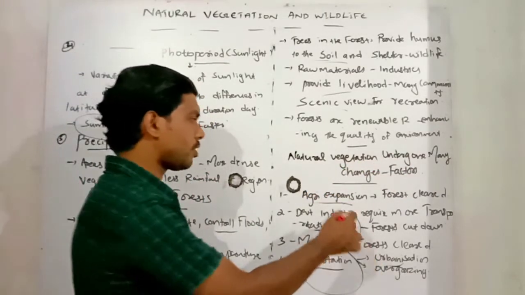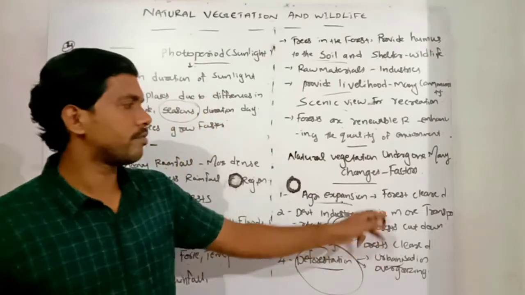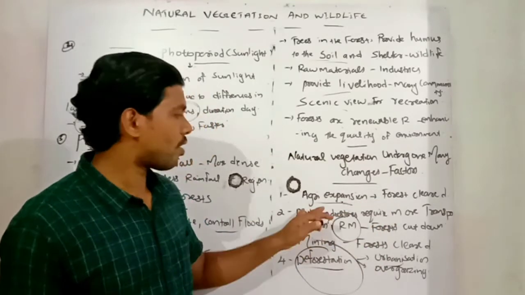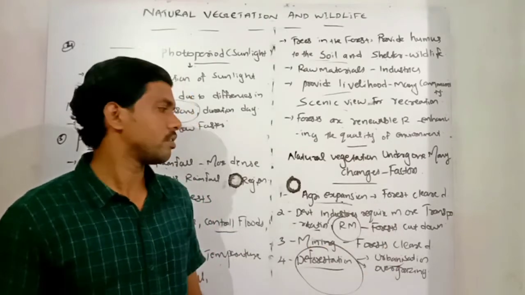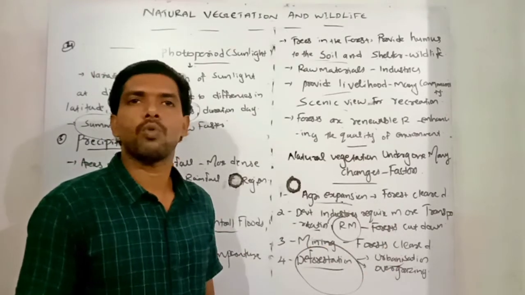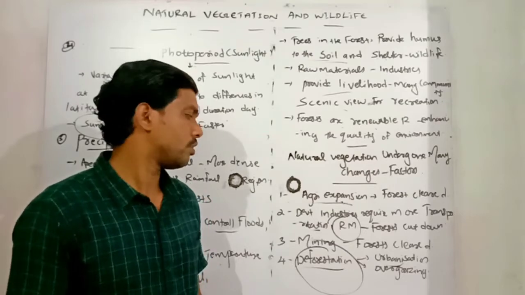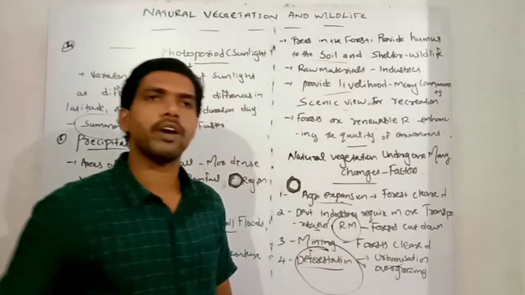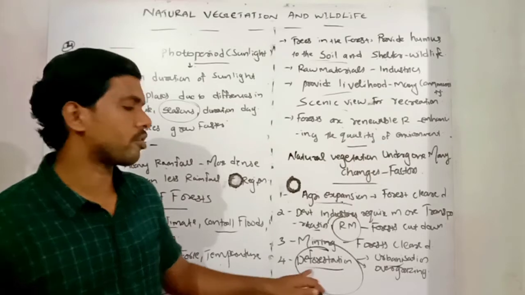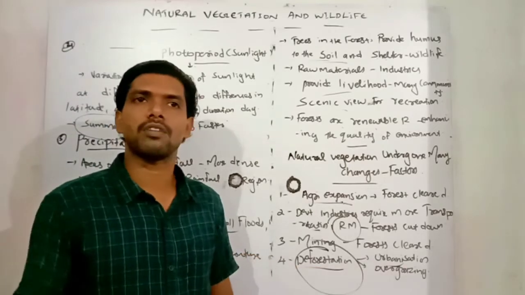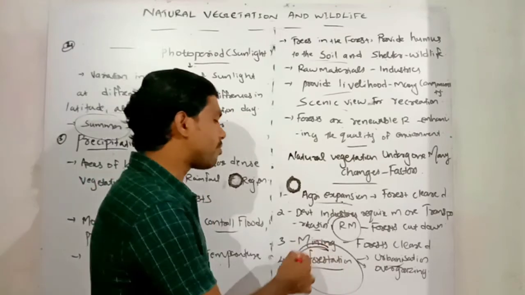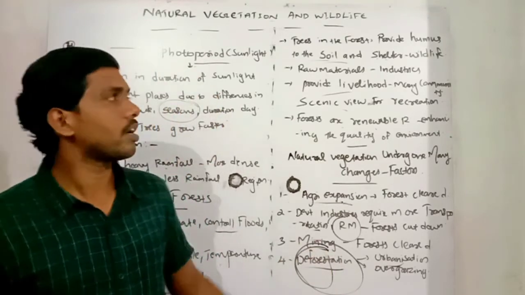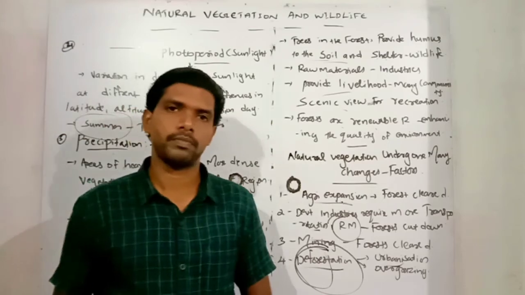First one, for agricultural expansion, we clear forest widely. Second one, for development of industries that require more transportation and raw materials, we cut the forest widely. Then next one, for mining purposes, we clear forest. And last one, deforestation: because of urbanization and overgrazing, we clear forest widely. That is causing the deforestation process. So that's about this part.